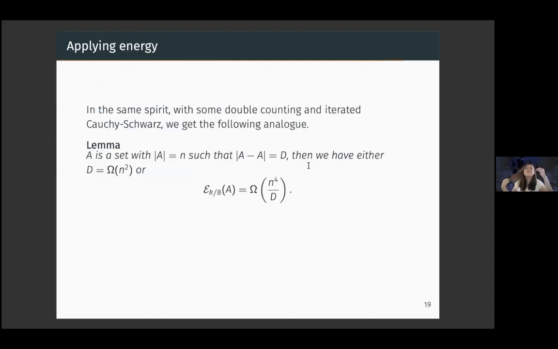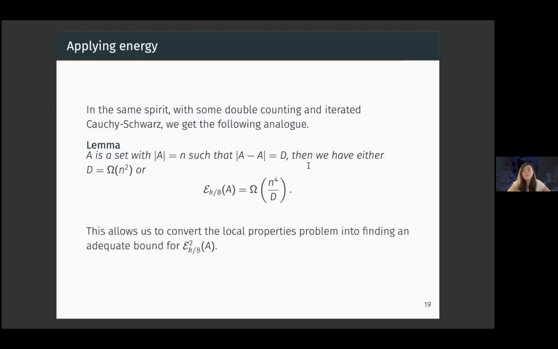In the same spirit as this fundamental case, we can use iterated Cauchy-Schwarz and get the following analog for our idea of higher difference energy, as I've shown you on the slide. Why this is very nice is because it reduces questions about how large our difference set is to bounding our higher structure energy instead. So we just need to find an adequate bound for this difference energy.